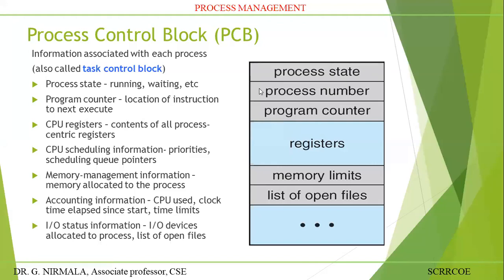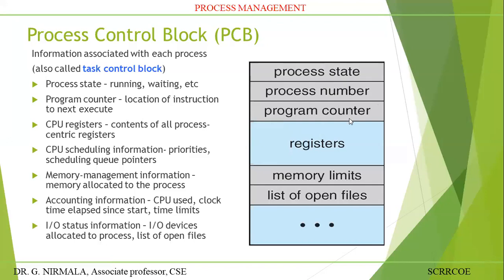Once again, I revise the entries in the PCB. Process state information may be any of 5 types: new, ready, running, waiting and terminated. Then process number or process ID. Whenever you create a child process using the fork system call, as I explained in the system call concept, it generates an automatic ID, that is the process number. With the help of this process ID, the OS knows which process is going to be executed. That is called the process number or process ID.